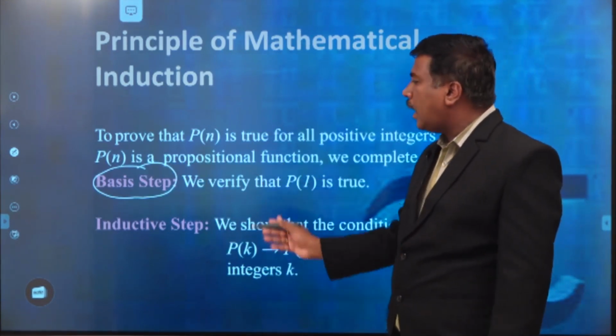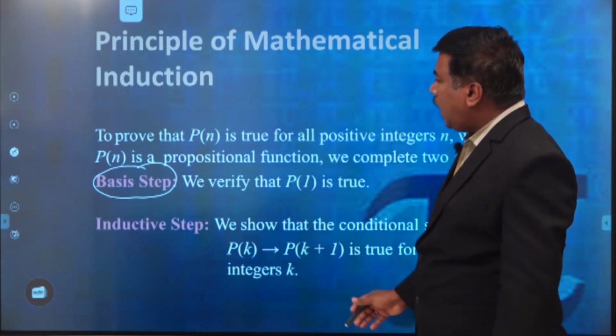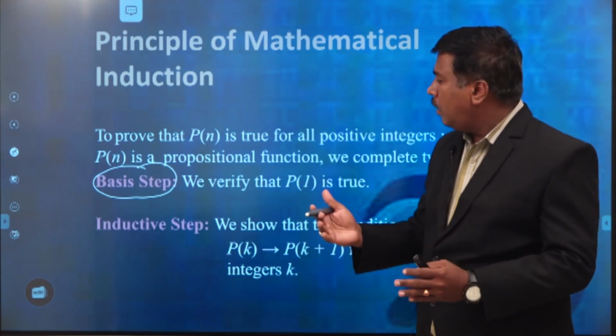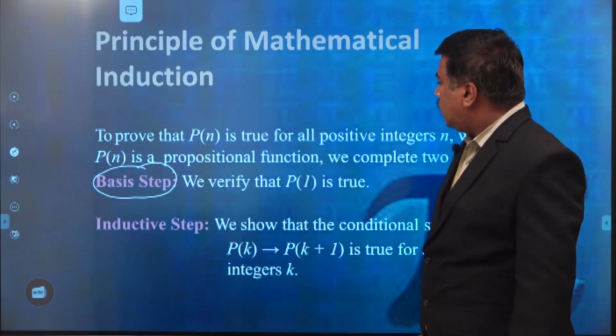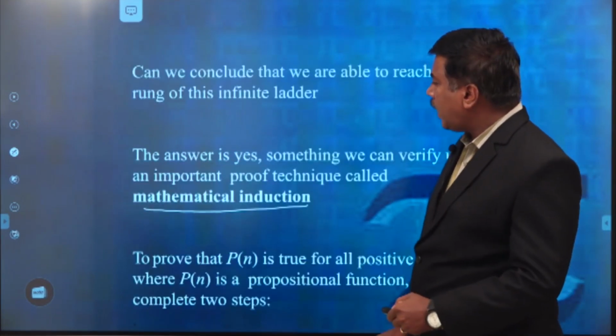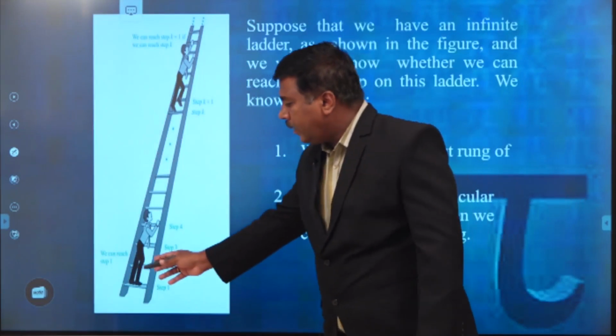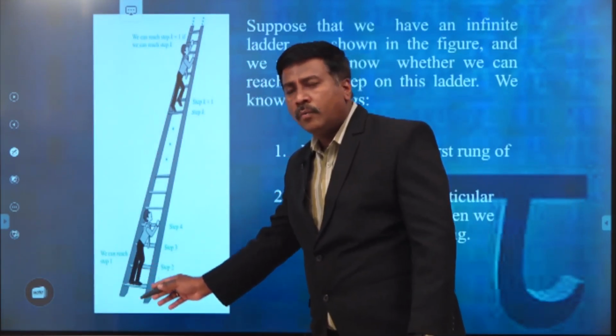The first step is called the basis step. Please, all of you keep this in your mind. So here, what we have to consider is the basis step. Verify that P of 1 is true. That means here we take the example that the person reaches the first step, that is n is equal to 1.